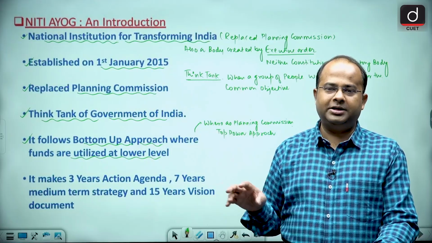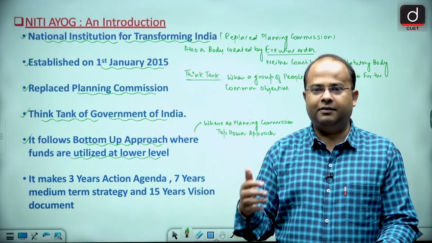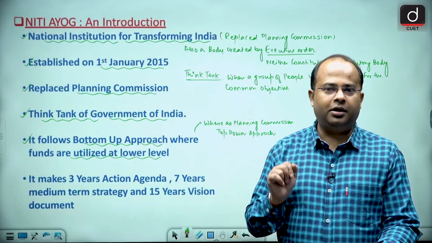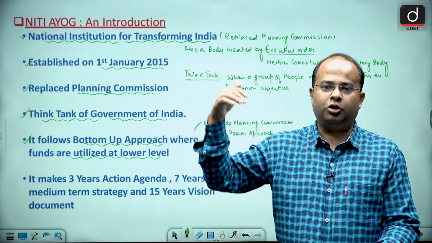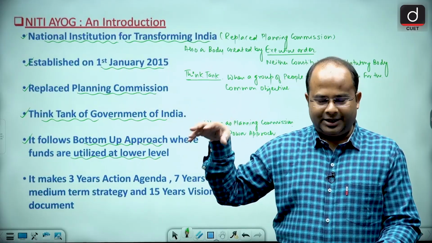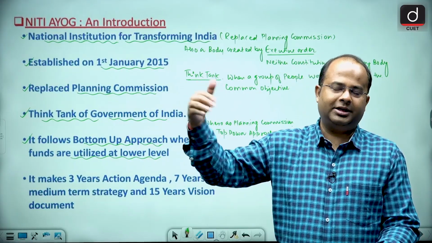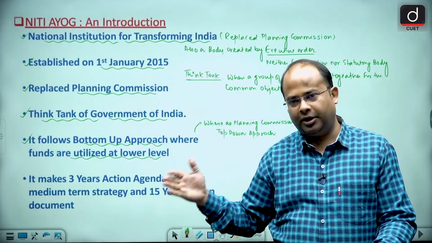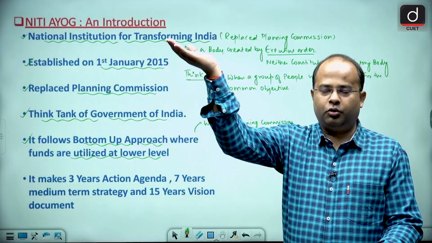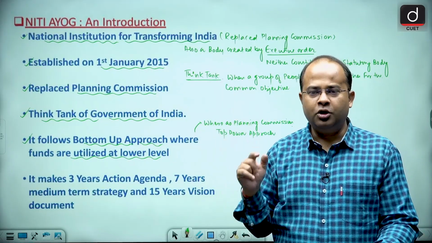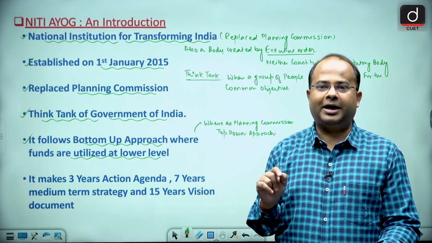Now that government agency and the district magistrate will ensure the growth and development of the village. Once the growth and development of the village is ensured, it will automatically trickle to the tehsil, then to the district, to the state, and the state to the country. So funds will be provided to the lower level and then it will start going upwards, so that growth and development can be ensured.